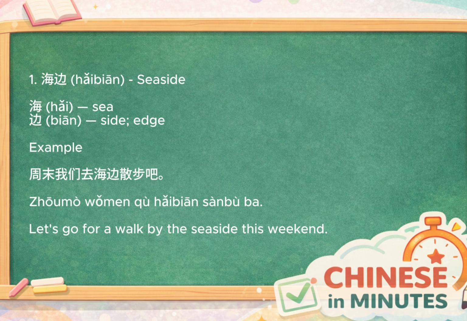In everyday Chinese, 海边 refers to the area next to the sea, where people go for a walk, relax, enjoy the view, or spend time with family and friends. It's one of the most common words you'll hear when people talk about vacations or weekend trips. For example, you can say, 周末我们去海边散步吧. It means, let's go for a walk by the seaside this weekend.